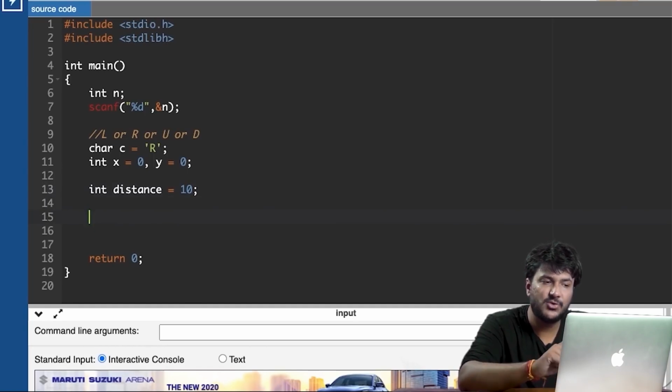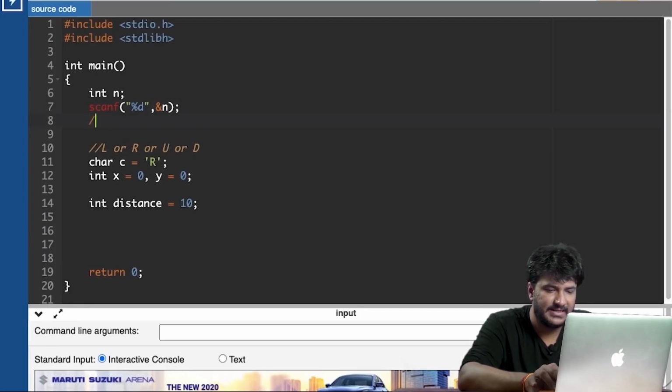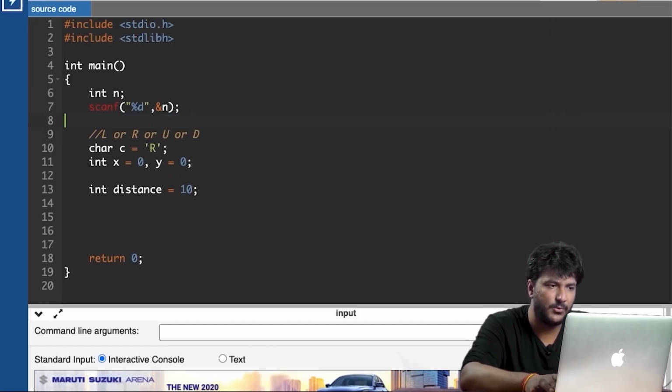Now, since this has to be done iteratively, if the n value is, let's say, 7, then 7 steps have to be followed, right? So which is why what I'll be doing here is, let me just write, and all of these things you will understand.